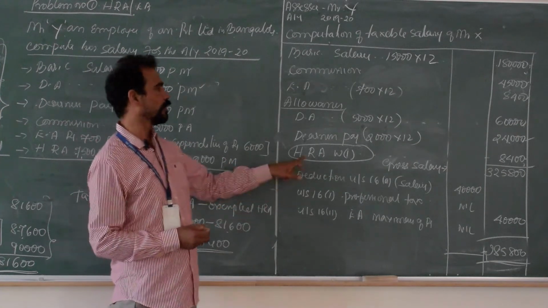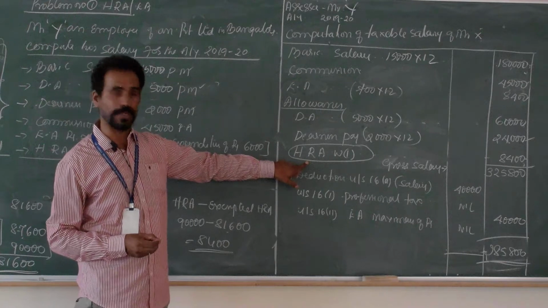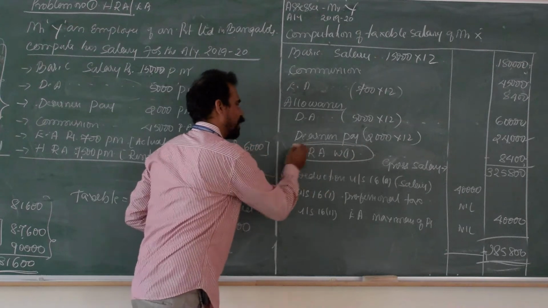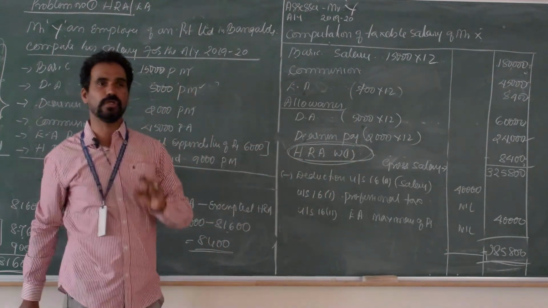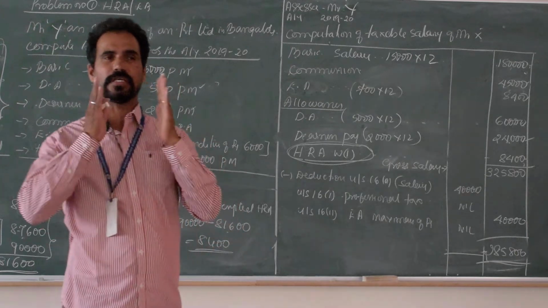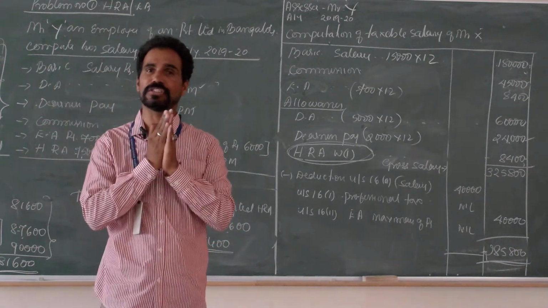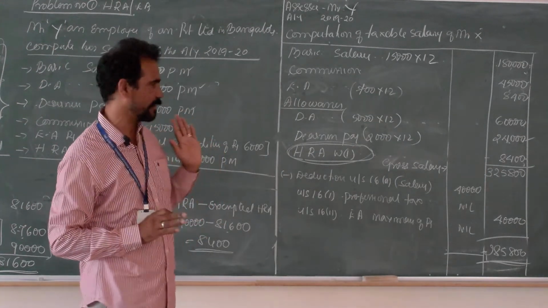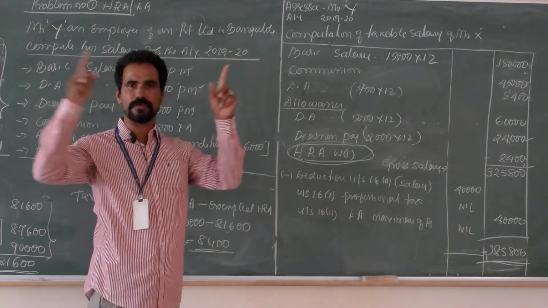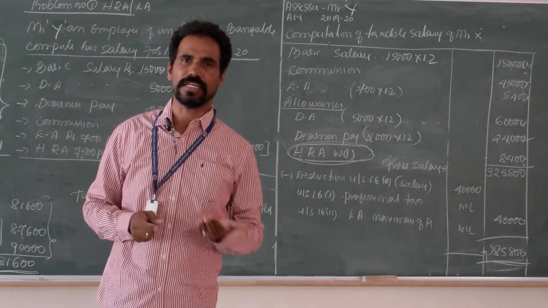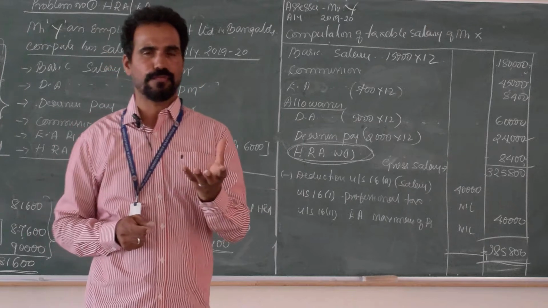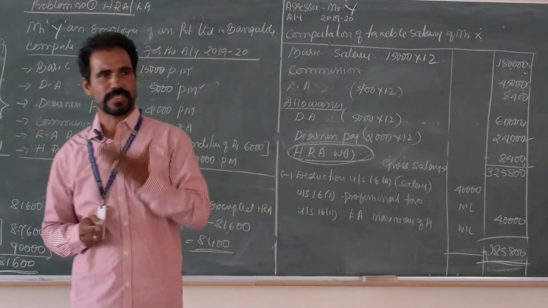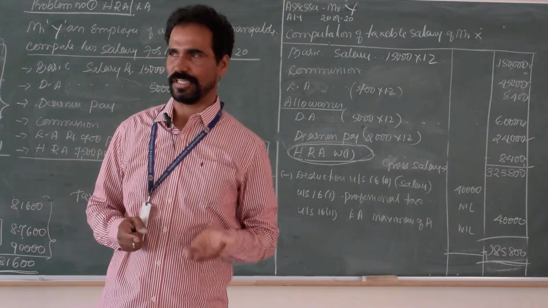So now the very important topic of today's class, HRA. I told you in the beginning that whatever working note, he has not mentioned any adjustment, but it is mandatory to do for income tax. For HRA, first you should remember the format. HRA has 3 steps: first, 40% of salary; second, rent paid minus 10% of salary; third, the actual HRA.